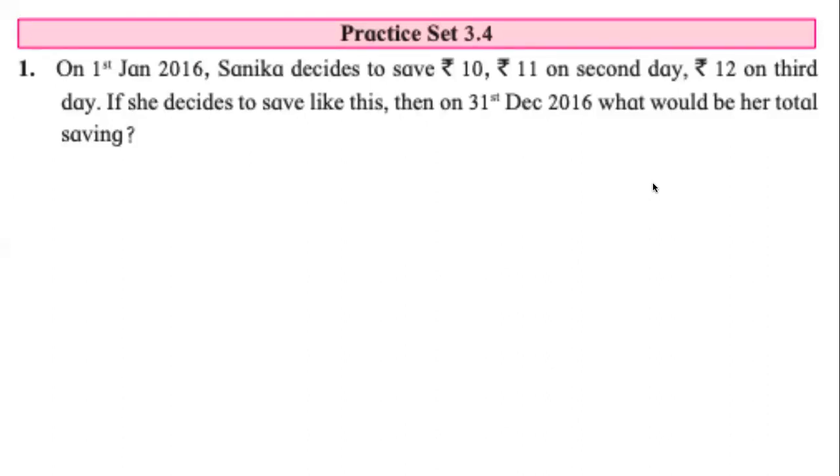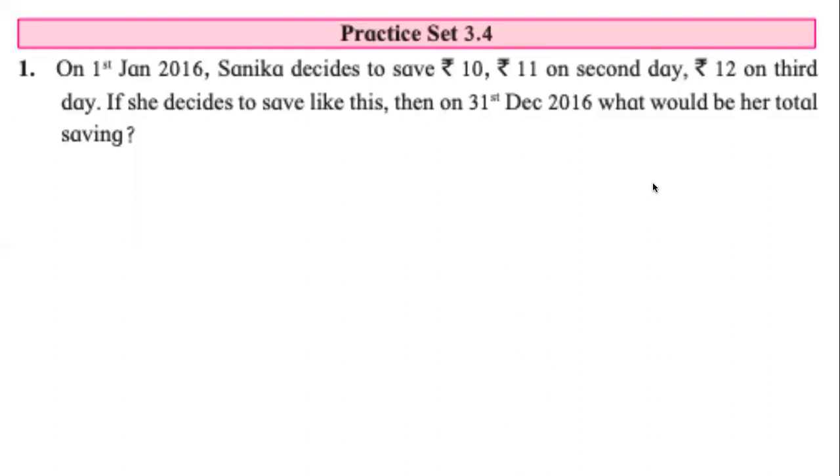Now, if this is an AP, the next question is, what is A for this AP? What is the first term? 10. 10 is correct. And those who have typed in the chat, that is also correct. Now, if this is an AP where the first term A is 10, the second question is, what is the common difference? 1.